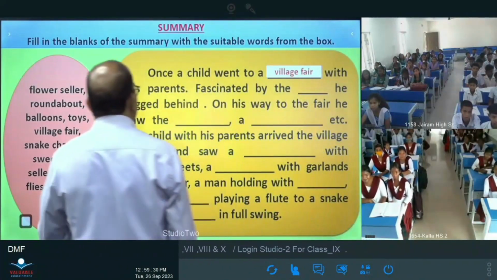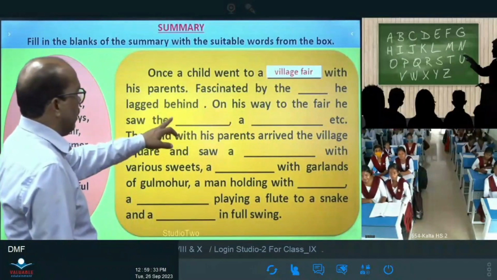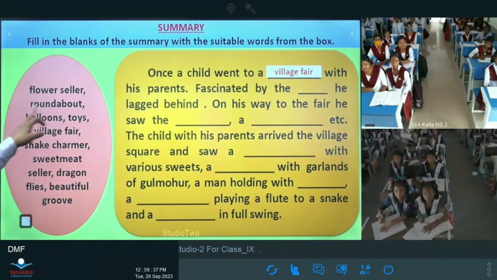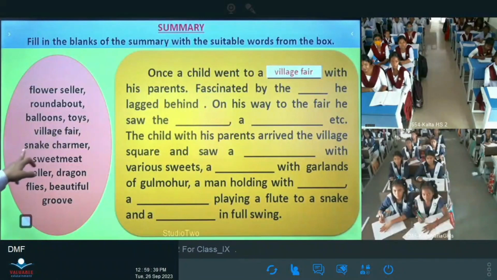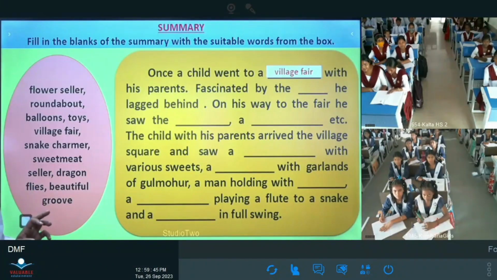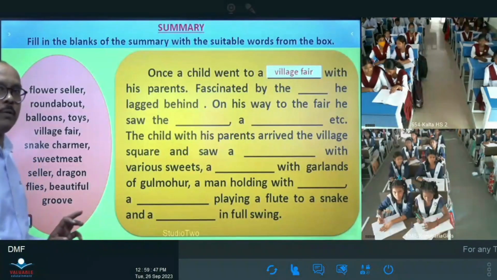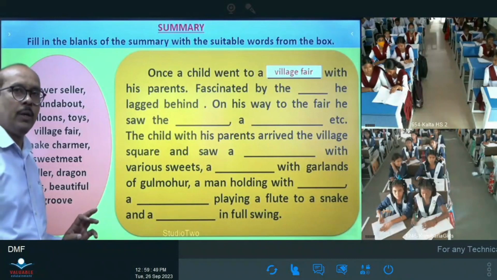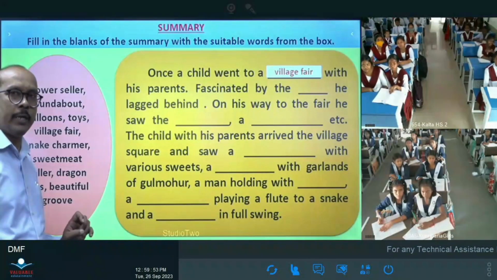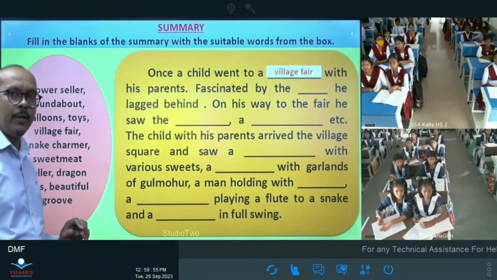Fascinated by the days he lagged behind. Here are some words, students: flower seller, roundabout, balloons, toys, village fair, snake charmer, sweetmeat seller, sailor, dragonflies, beautiful grove. You can select one word. Fascinated by the days he lagged behind.